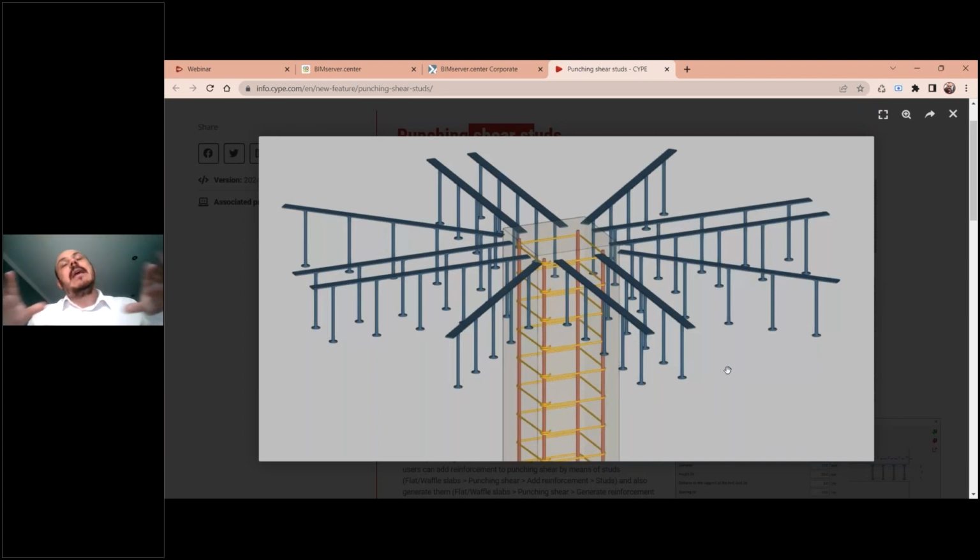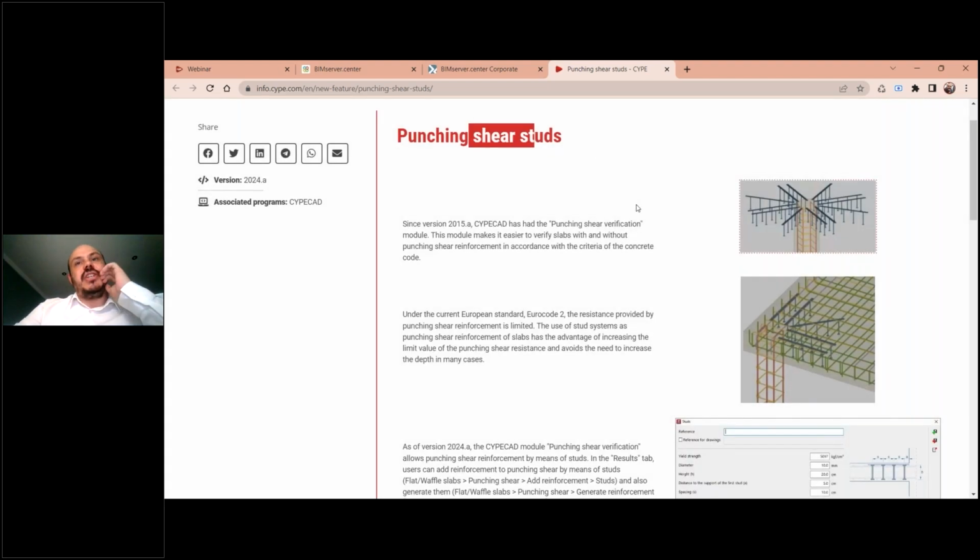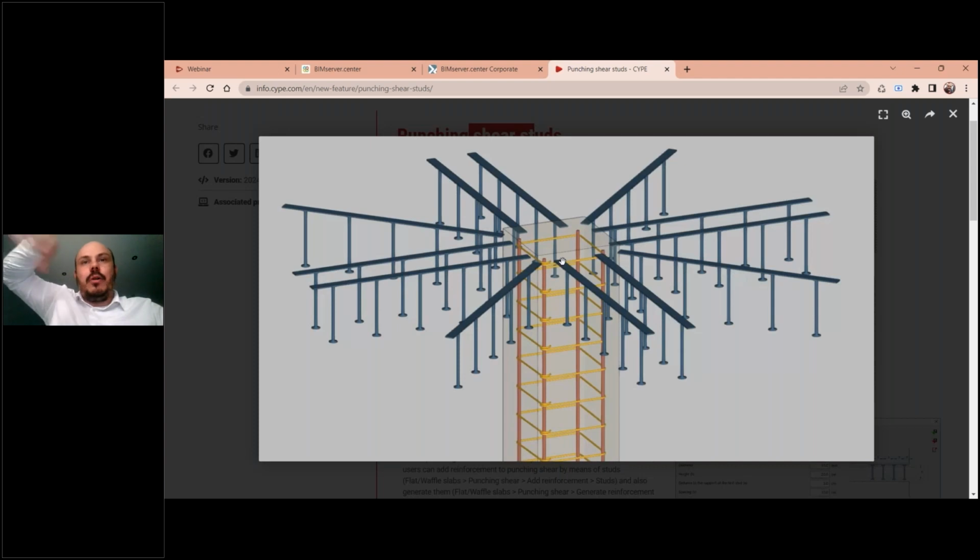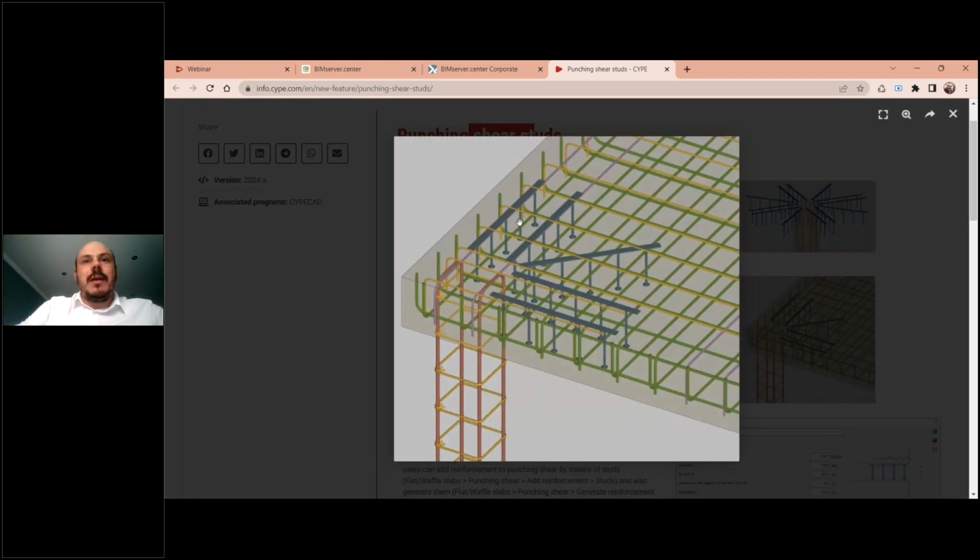When you have this punching situation, you can now design reinforcement with these studs to provide a solution to these punching shear forces. We could have something like this on all the faces of a column, but maybe we can have some situation like this.